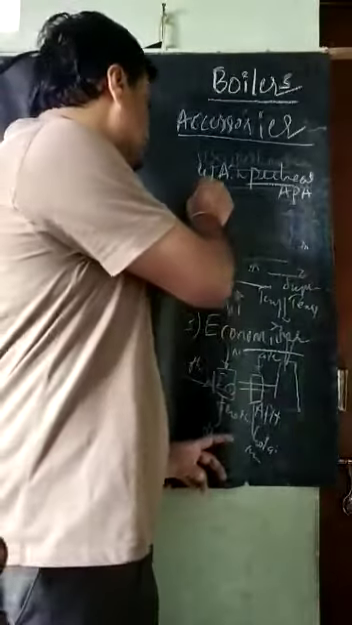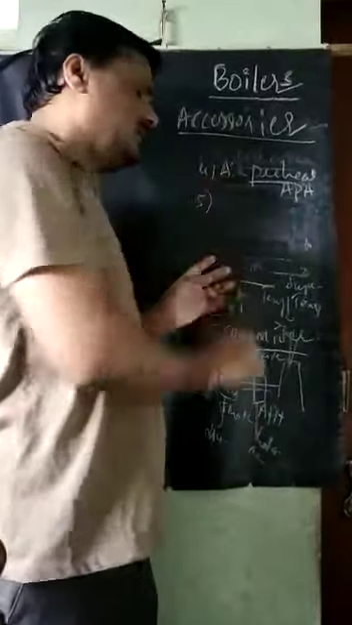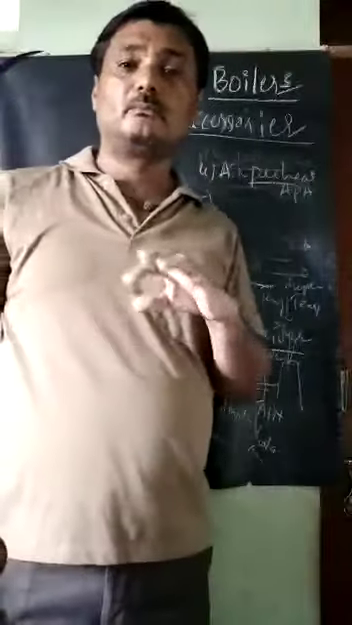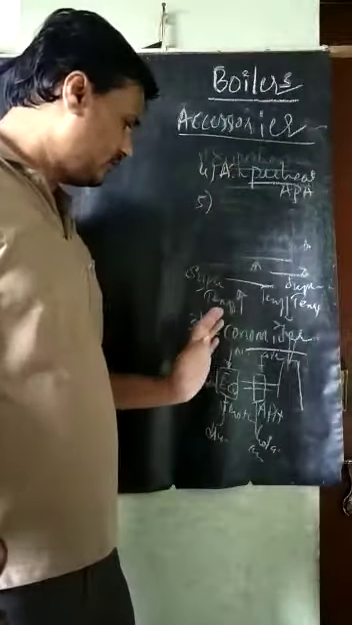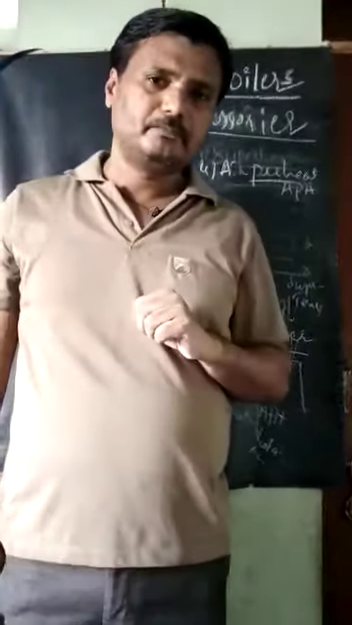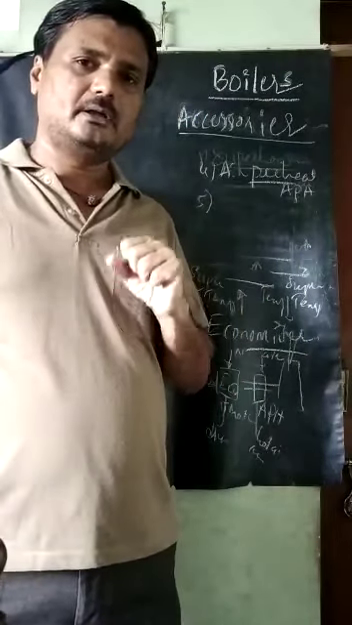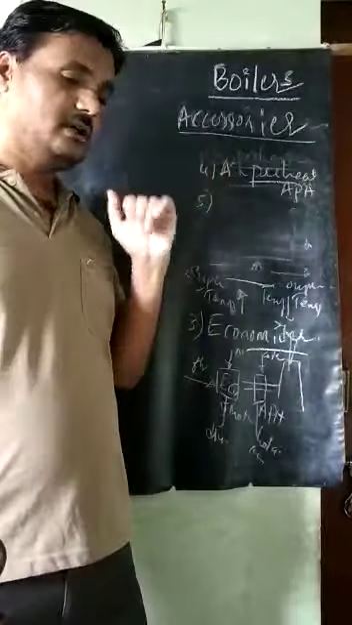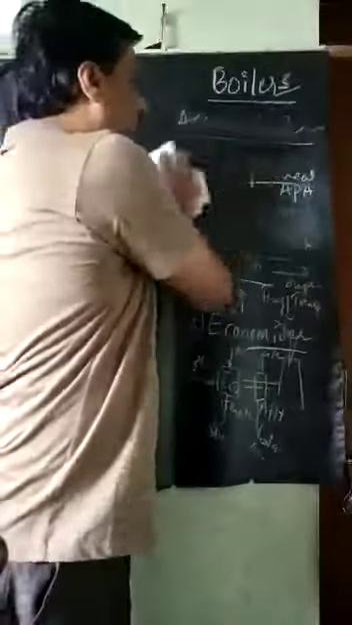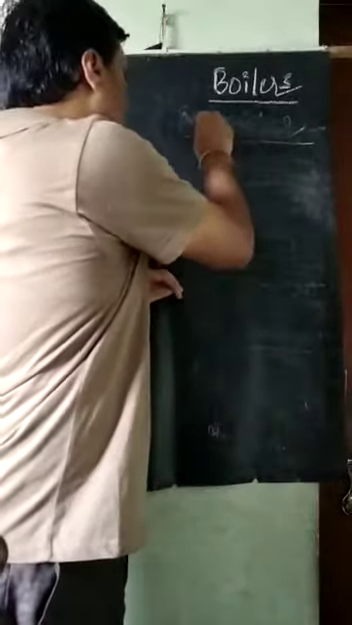So the next one, the fifth one, is the blow-off valves that are used. The main parts are these: superheater, desuperheater, economizer, and air preheater. These are the main accessories of the boiler. So the next part is the mountings. They are called the mountings.